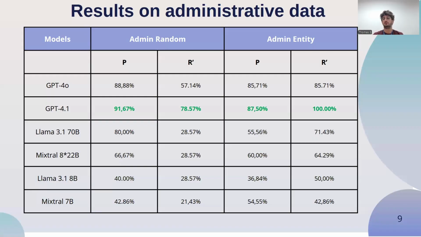So to evaluate our process, and to give you a bit of results on administrative data, we use 2 setups, one with random creation of clusters, so we just randomly pick sentences to create clusters, and then we use the entity clusters I presented.